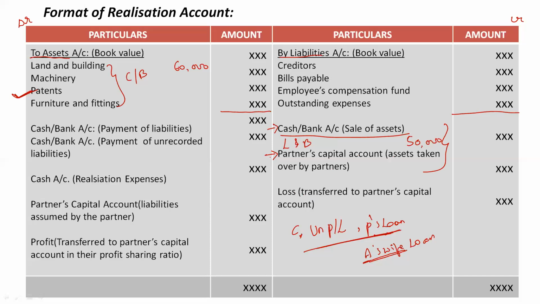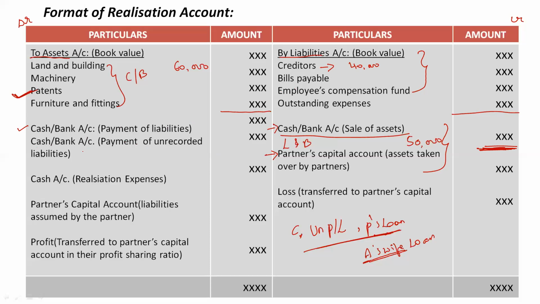Now the third step is payment of liabilities. We have sold off our assets and got a certain amount, and out of this amount we are going to pay off our liabilities. So if the liabilities are paid, we will record it as cash or bank account, liabilities paid. The book value of liabilities is recorded on the credit side, so the payment should be recorded on the debit side, the opposite side. Suppose creditors were worth rupees 40,000 and we have paid all of that. We would record it as cash or bank account, liabilities paid, creditors rupees 40,000.